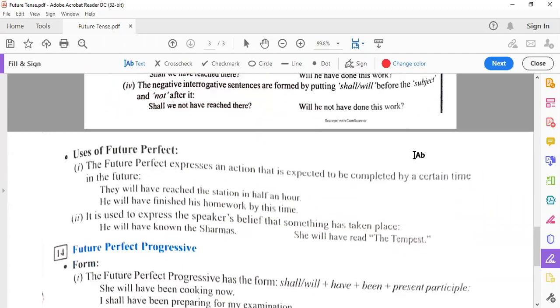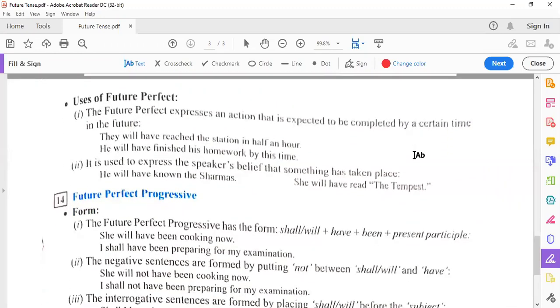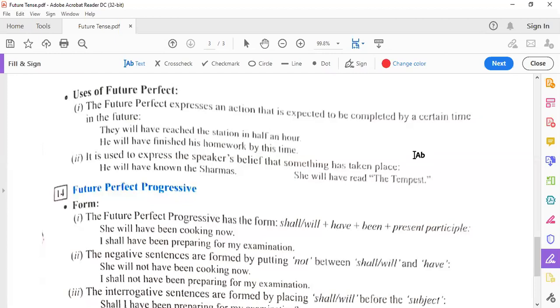Now where we use the future perfect tense, the future perfect expresses an action that is expected to be completed by a certain time in the future. फ्यूचर में एक पर्टिकुलर सर्टन टाइम है, the action will be completed, is expected to be complete. हम उम्मीद करते हैं कि उस टाइम तक काम जो है वो कंप्लीट हो जाएगा. They will have reached the station in half an hour, कि आधे घंटे तक वो स्टेशन पहुंच चुके होंगे, we expect. He will have finished his homework by this time.